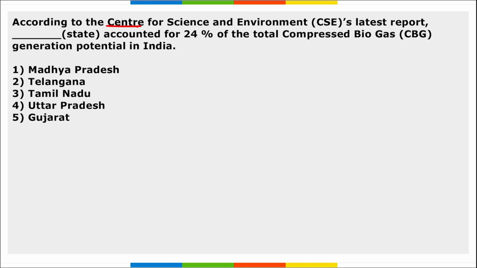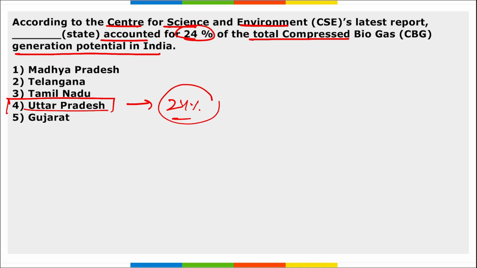Next, according to the Center for Science and Environment's latest report, dash state accounted for 24% of the total compressed biogas generation potential in India. It is Uttar Pradesh, right? It is the state that accounts for 24% of the total compressed biogas generation potential in India.